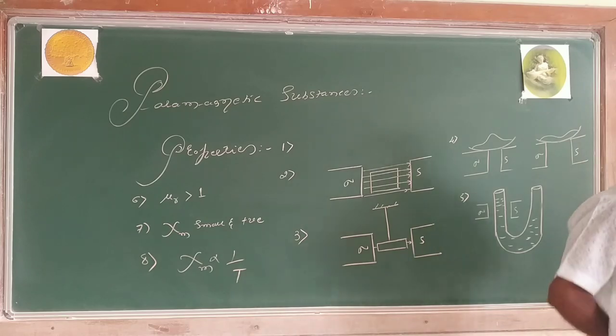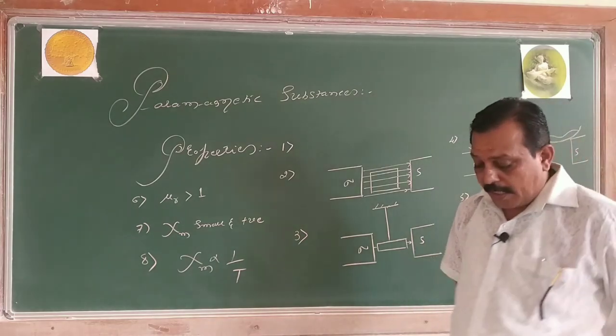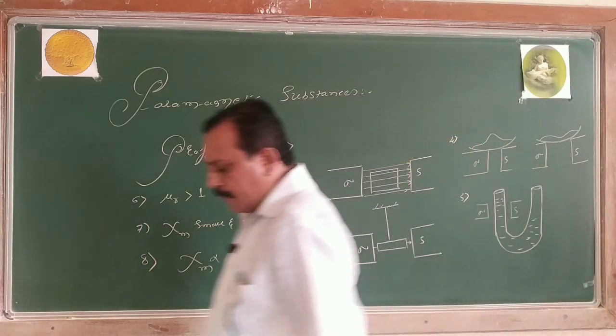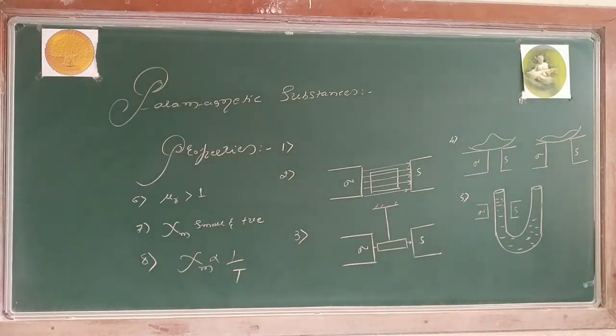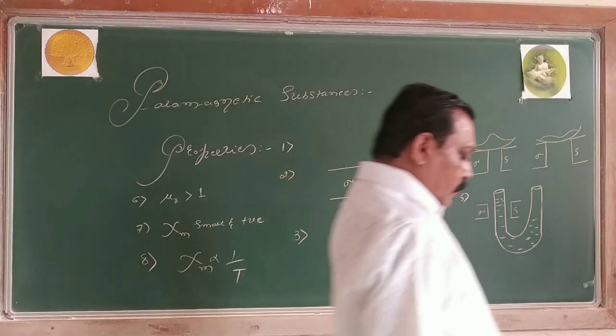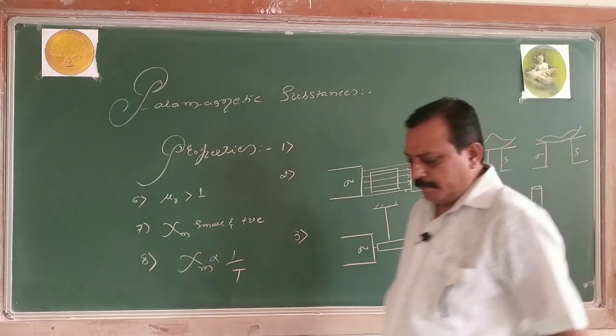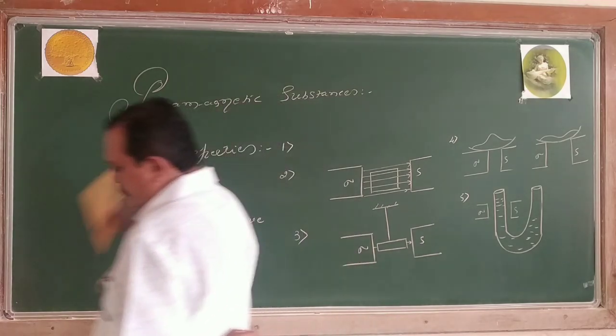When they are placed in the external magnetic field, they are feebly, that is weakly, magnetized along the direction of the magnetic field. Examples: aluminium, lithium, sodium, chromium, magnesium, etc. Right? And these are the properties.